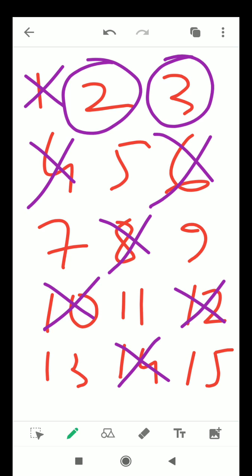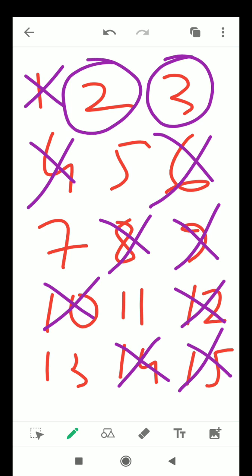And after that, what we have done, we arrive at 3, we encircle 3, we figure out that 3 is a prime number, and after that we have to just cut the multiples of those numbers. We have to just cut those numbers which are multiples of 3. So here 9 is a multiple of 3, so cut it. 15 also is a multiple of 3. So now concentrate on the remaining numbers.